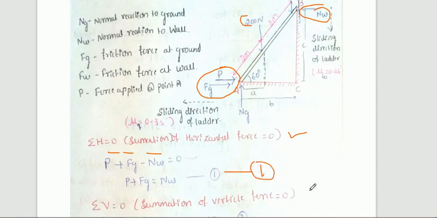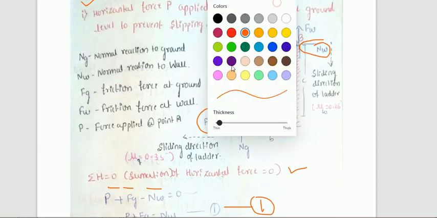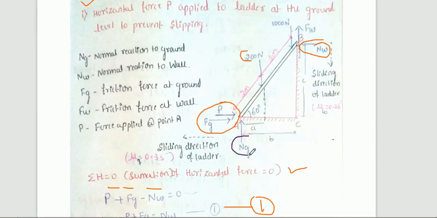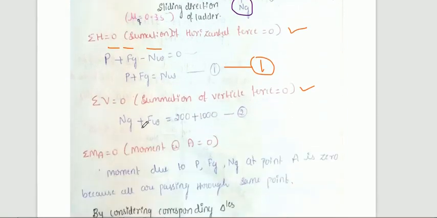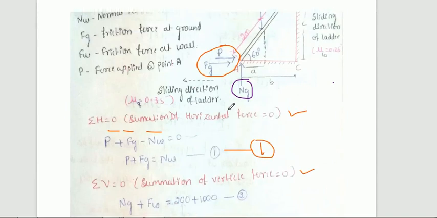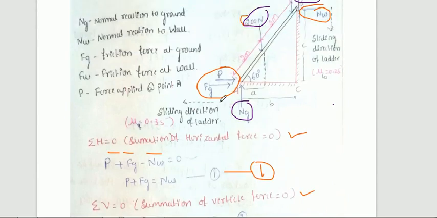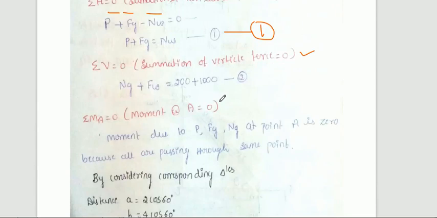Similarly you have to apply summation of vertical force is equal to 0. How many vertical forces? I will highlight with the blue color. Ng is a vertical force moving upward, and Fw is a vertical force moving upward, 1000 is a vertical force downward, and 200 is a vertical force coming downward. So that is Ng plus Fw is equal to 200 plus 1000. Summation of horizontal force 0, summation of vertical force 0. Now we need to take moment at any point. It may be at A or at B. You need to consider it as 0.